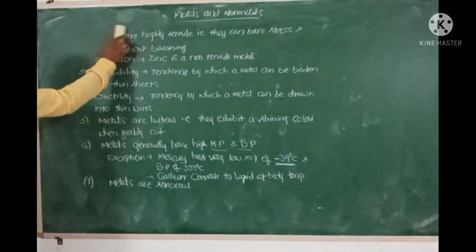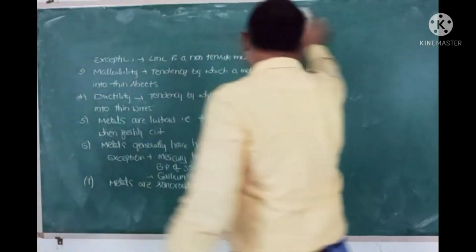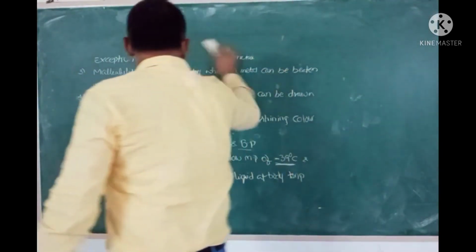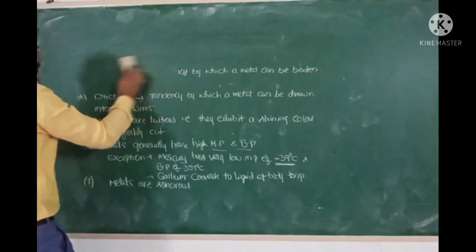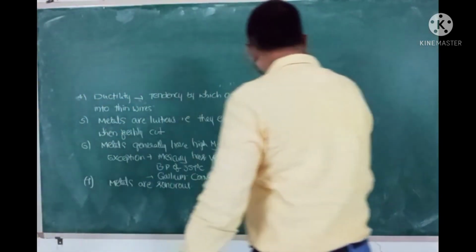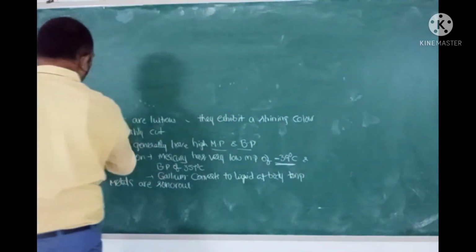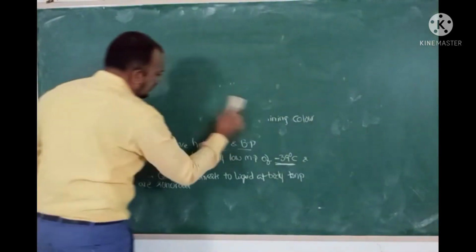Now, coming to nonmetals, as I already said, nonmetals are the elements that form negatively charged anions by gaining one or more electrons.